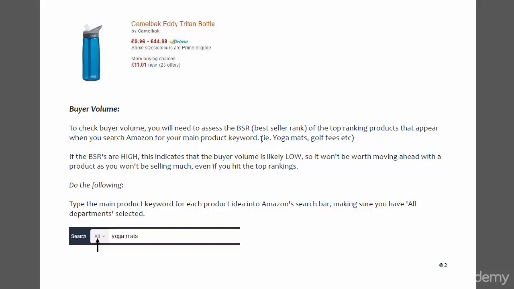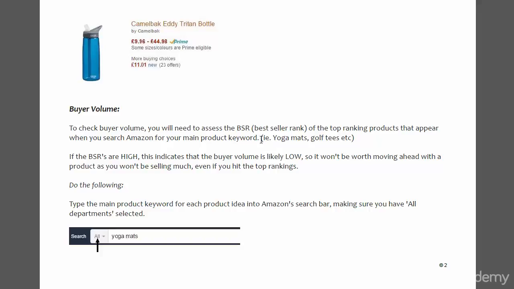So you just need to make sure you've got all of those noted down before you carry on with the additional research. Next, we're going to look at buyer volume, and buyer volume we can assess by looking at the BSR, which is the bestseller rank of the top ranking products that appear when you search for your main product keyword. So if the BSRs are high, this indicates that the buyer volume is low, and vice versa. The lower the BSR, the more volume, the more products are being sold on Amazon. That's according to Amazon, that's what they're telling us.